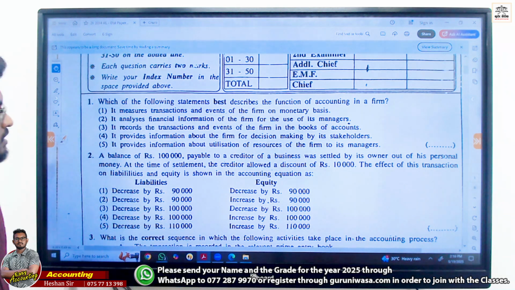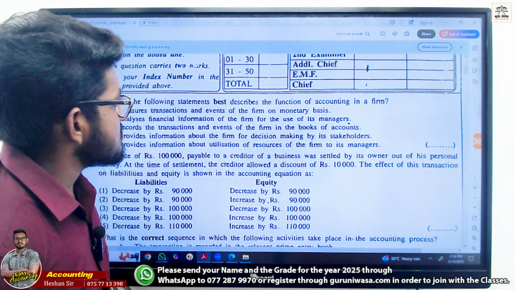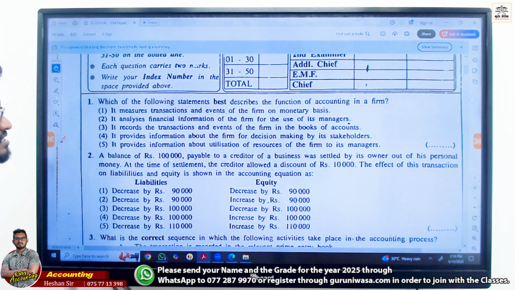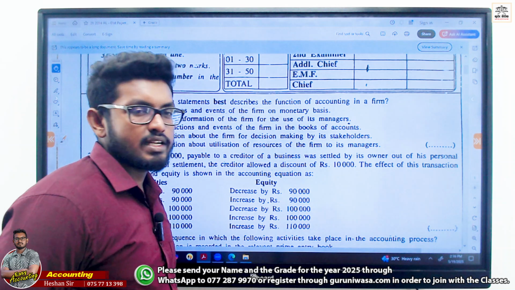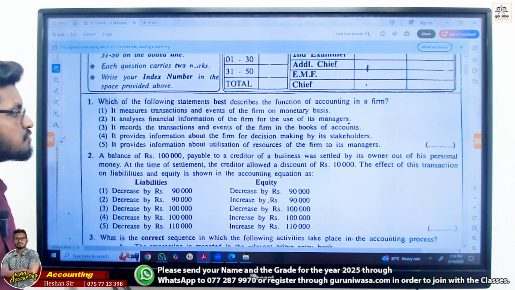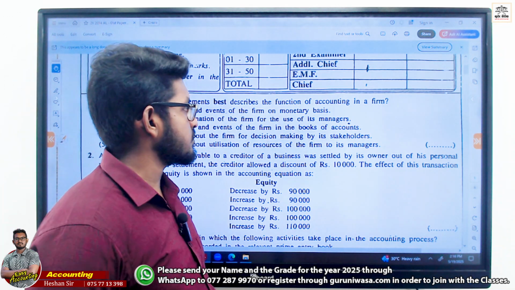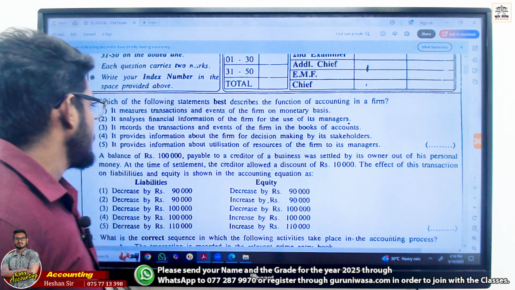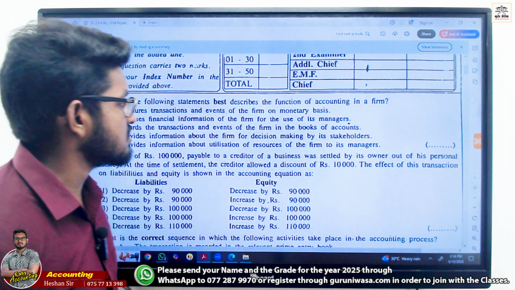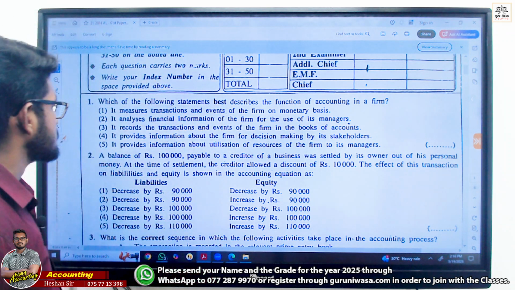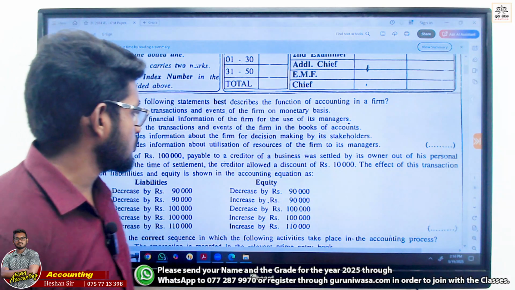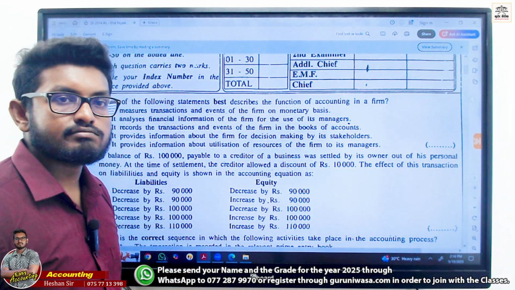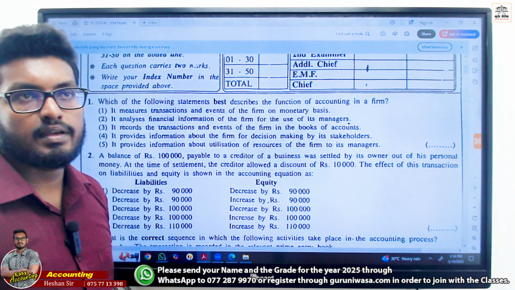Right. Which of the following statements best describes the function of accounting in the firm? Accounting measures transaction events of the firm on a monetary basis. They analyze financial information of the firm. It records the transaction events of the firm in the books of account, provides information of the firm for decision making by its stakeholders, provides information about utilization of resources of the firm to its managers. The best one is number 4, right?